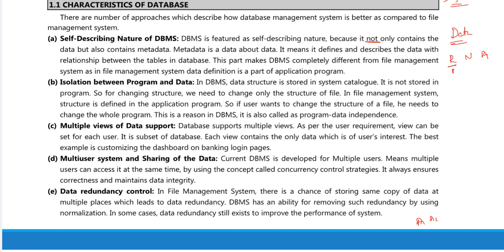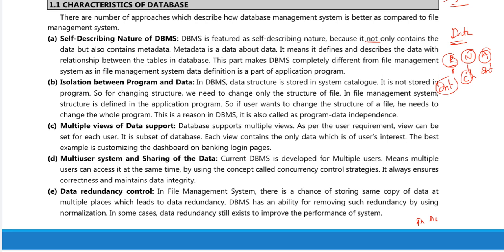Normally we can take a roll number as an integer, right? The name of the student will be characters, and age should be in integer form only. It should not be float and it should not be character, right? Good. So this is nothing but the metadata. That means a database not only contains the data but also contains the metadata. That is the self-describing nature of a database management system, right?